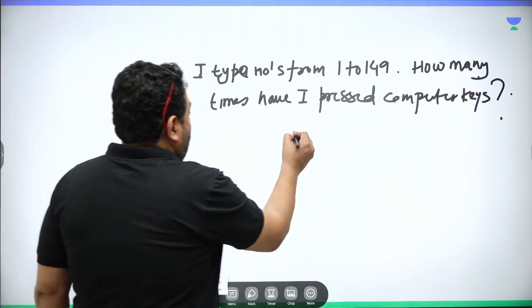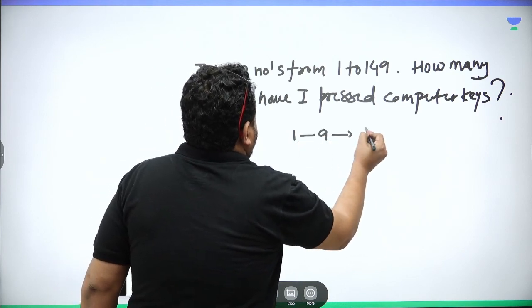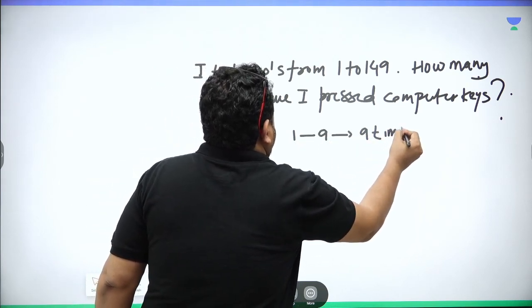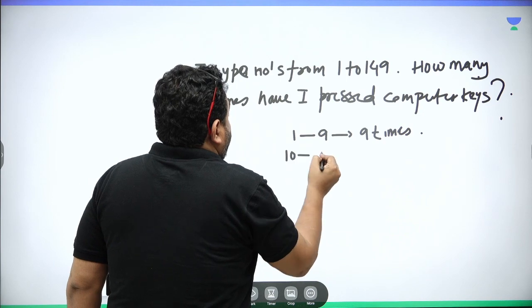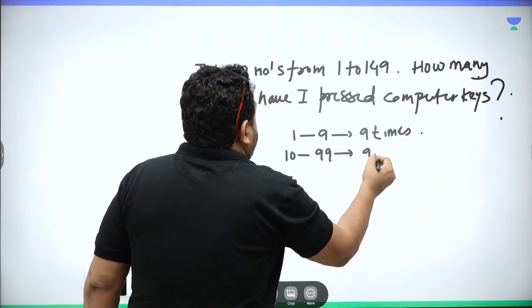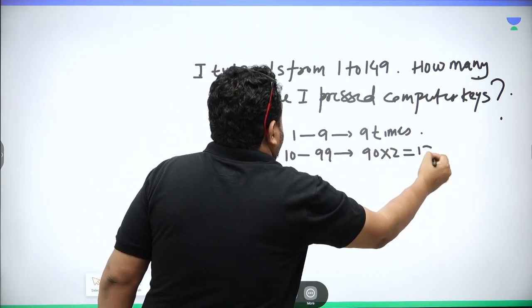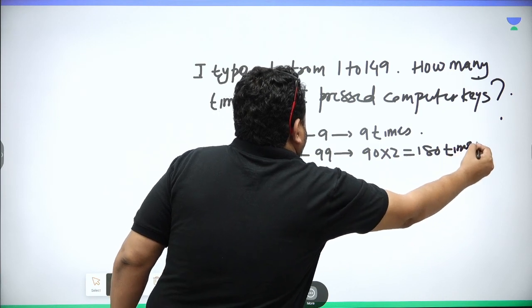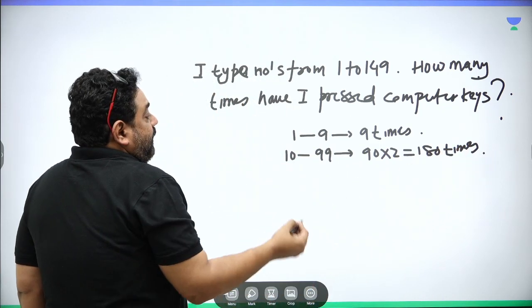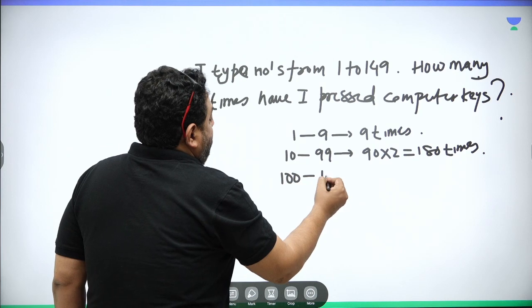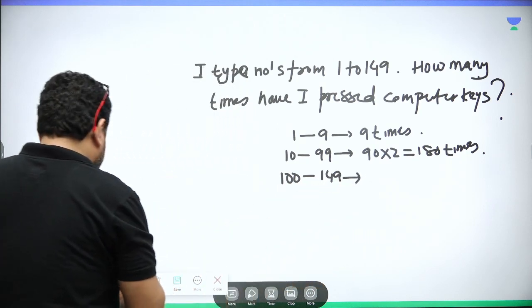So let's see, 1 to 9, guys, 9 times. We have already done. And then 10 to 99, 90 numbers, each number 2 times we press, 189 times the key is being pressed. And then from 100 to 149, again, how many numbers are these, guys?